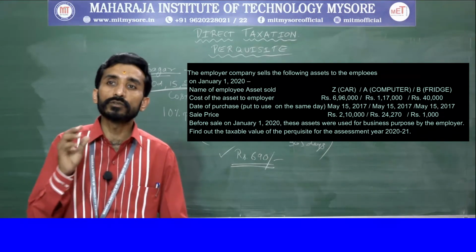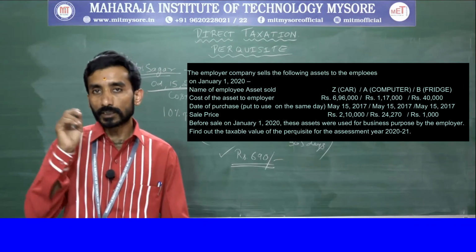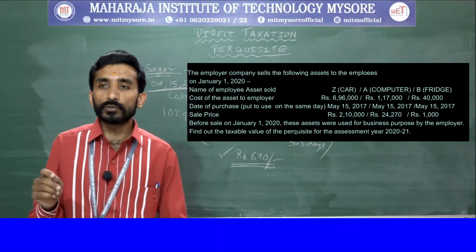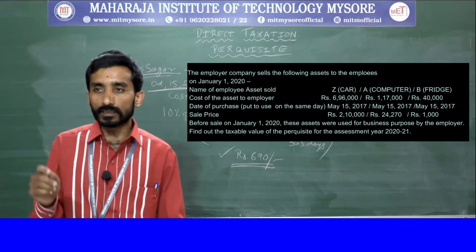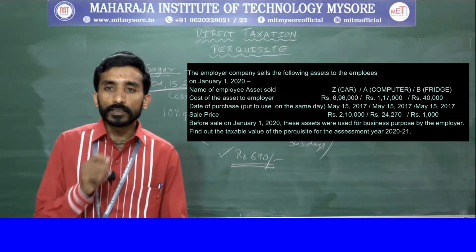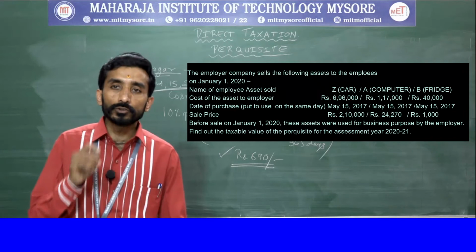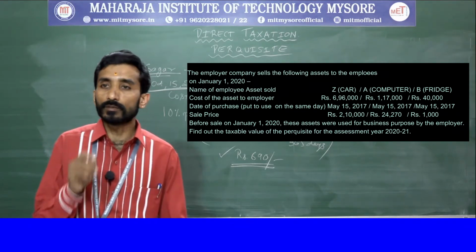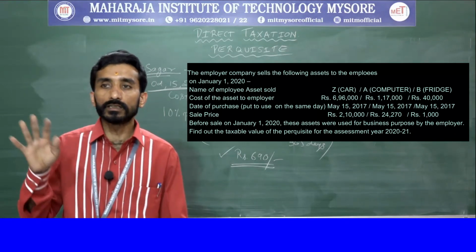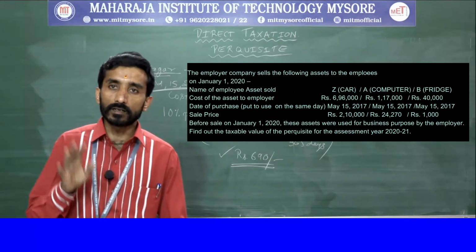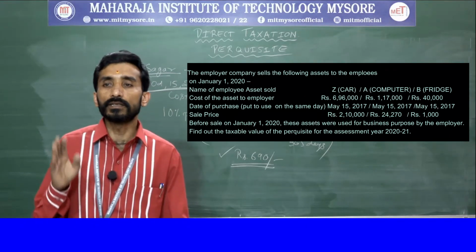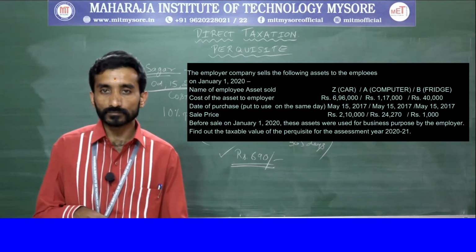Cost of the asset to the employer: car 6,96,000, computer 1,17,000, fridge 40,000. Date of purchase put to use on the same day, this you need to remember, May 15, 2017 with respect to all three. Car, computer, fridge, all three were put to use on the same day, May 15, 2017.